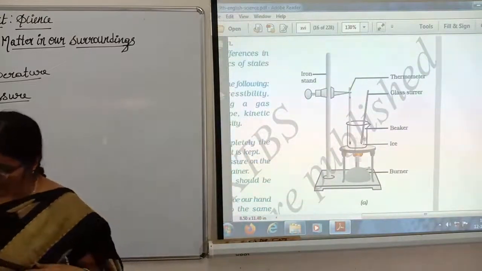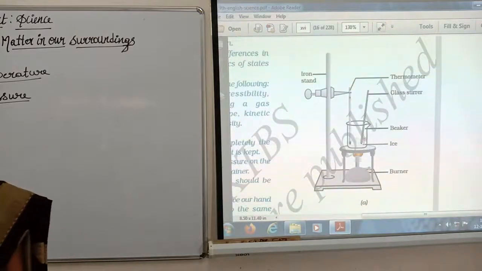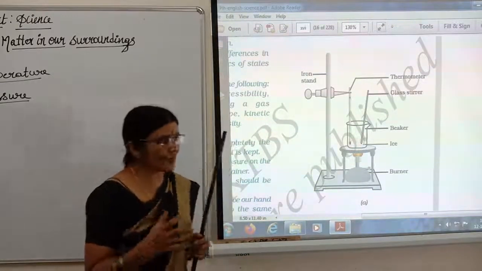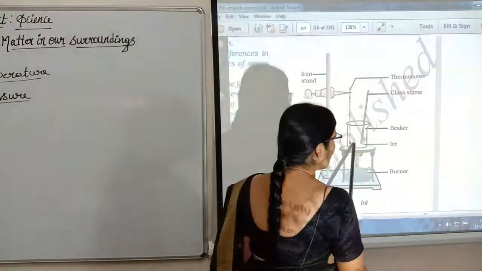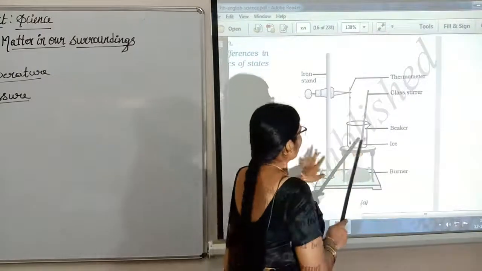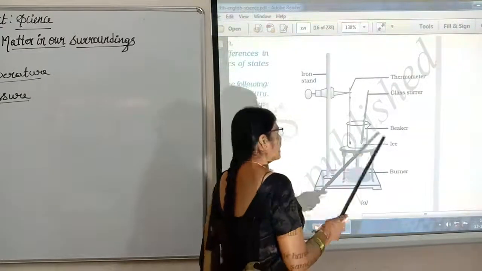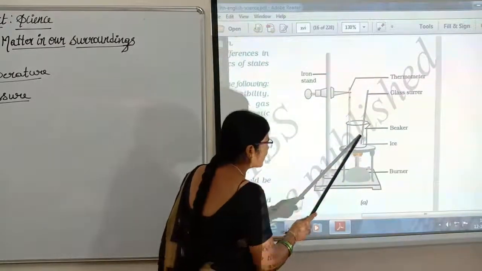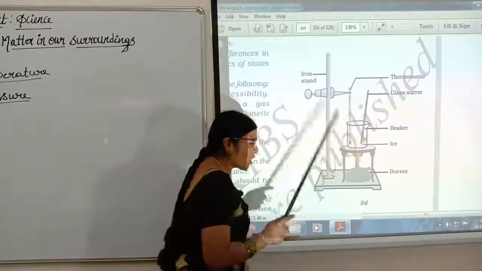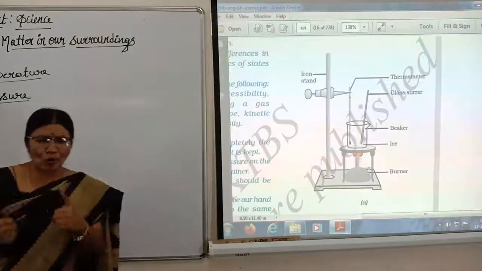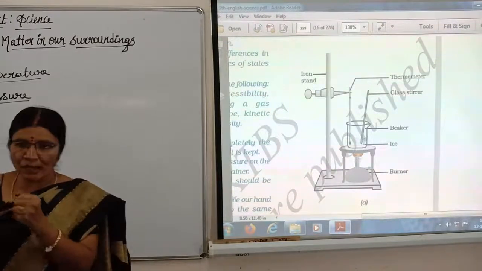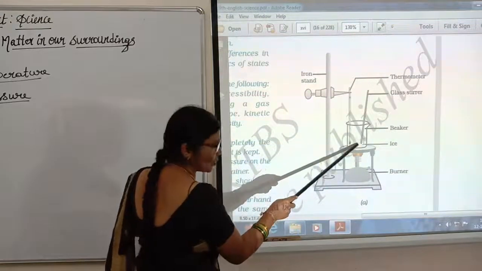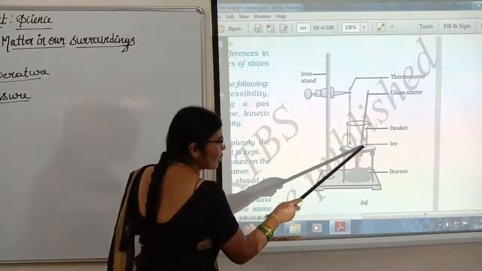Got it? Stirring, and when I start giving this temperature or heat, children, the molecules first have potential energy in them, they absorb the heat and gain kinetic energy. With that kinetic energy, they start to move randomly, speedily. As the temperature increases, the particles break up the force of attraction in the solid, and they want intermolecular space, isn't it?